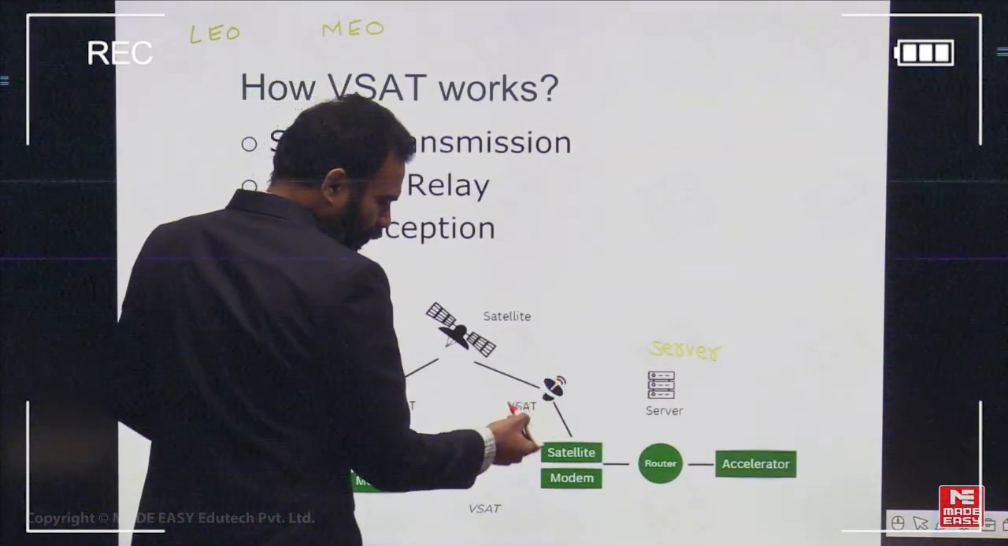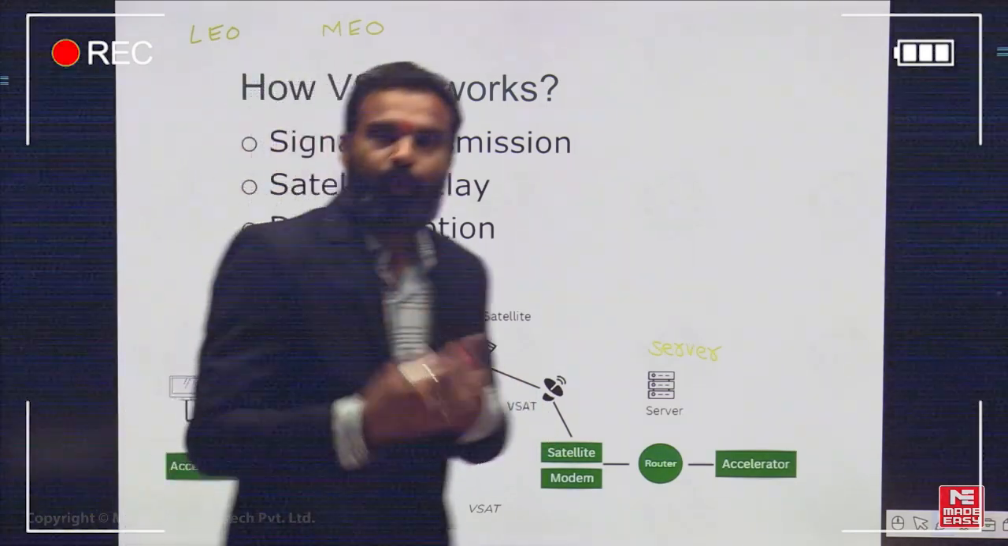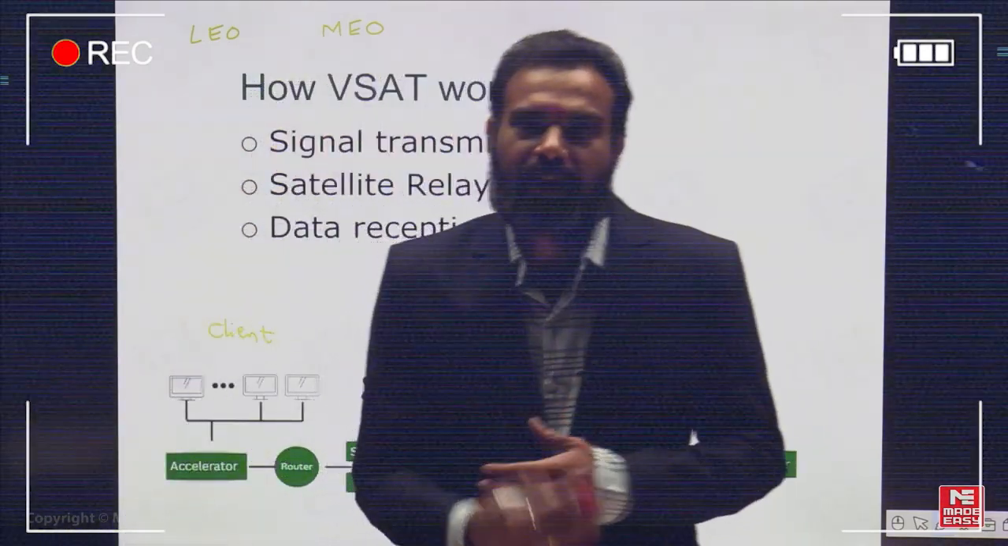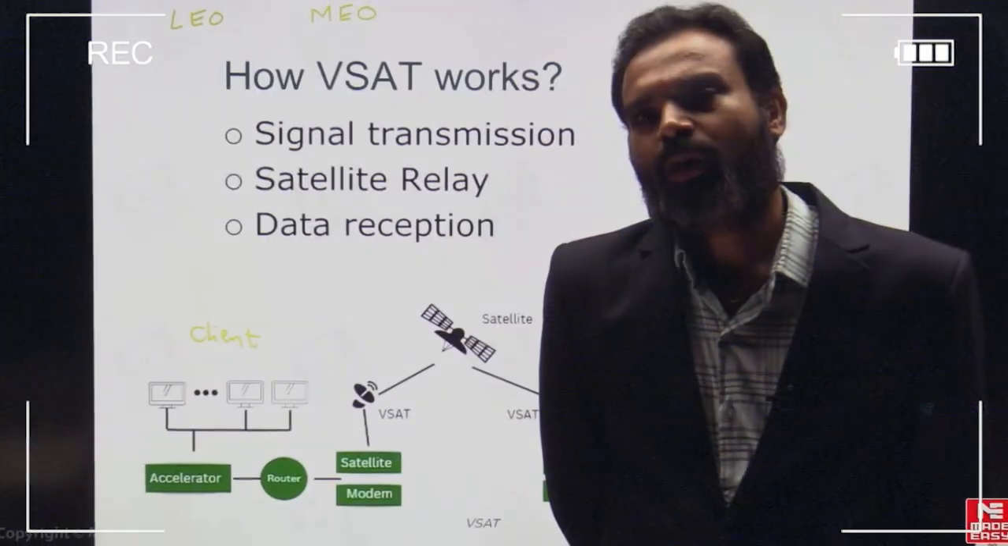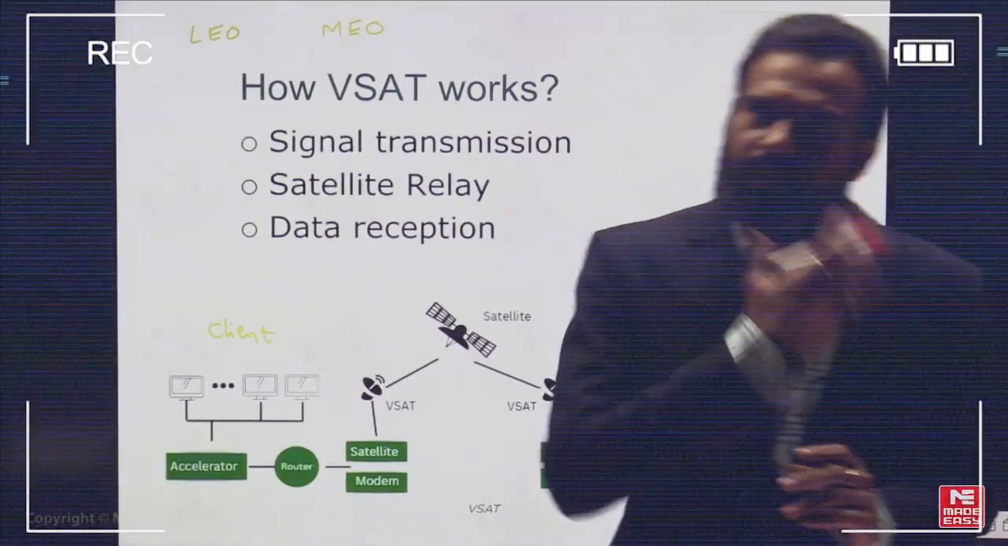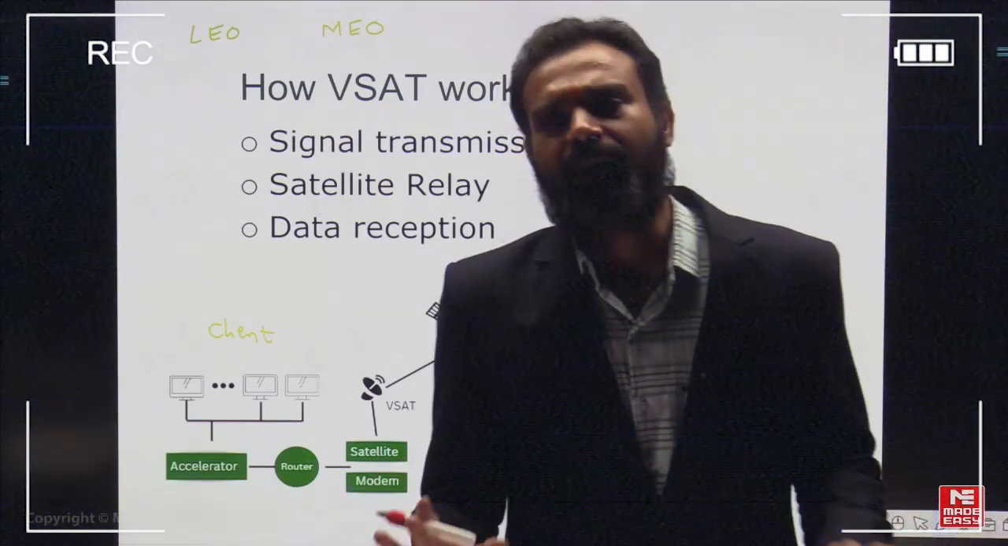We send it through the very small aperture terminal. It reaches the satellite. At the satellite, the signal can be processed, relayed, repeated, and then sent back to your required destination. So a very small aperture terminal can be placed, connected to the satellite, and provide connectivity in a specific region. That's a simple thing.